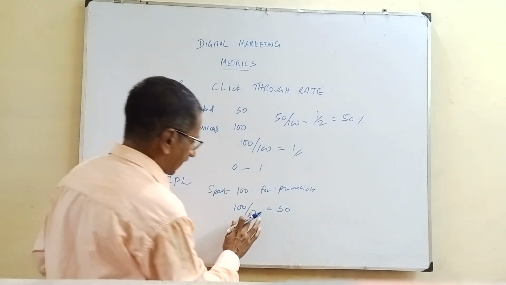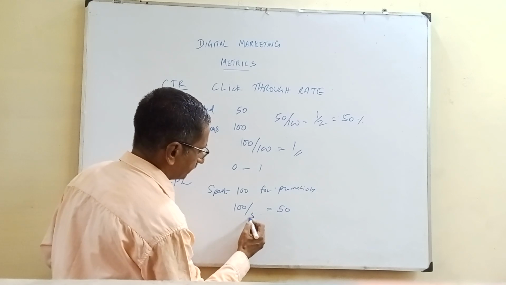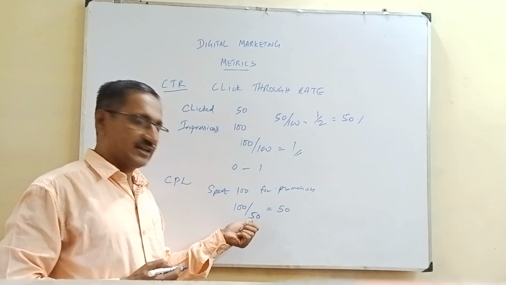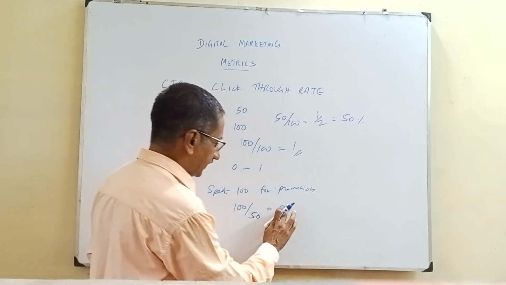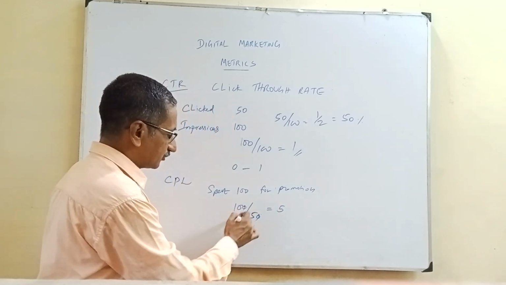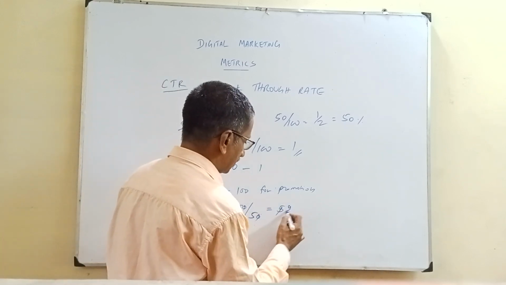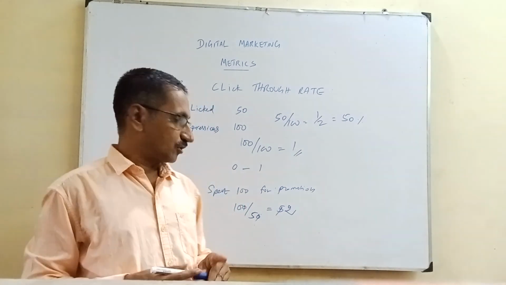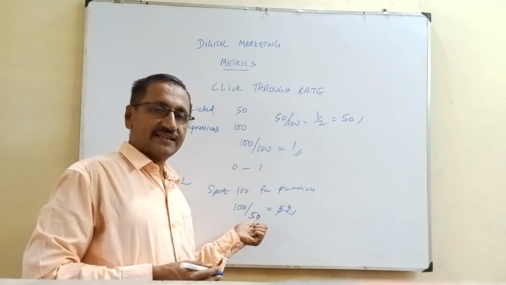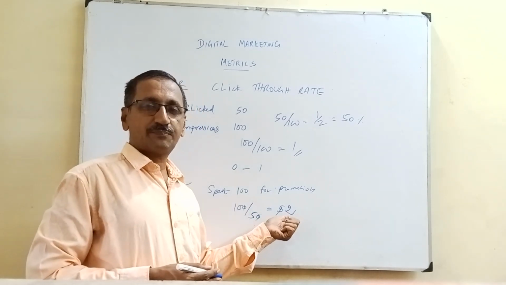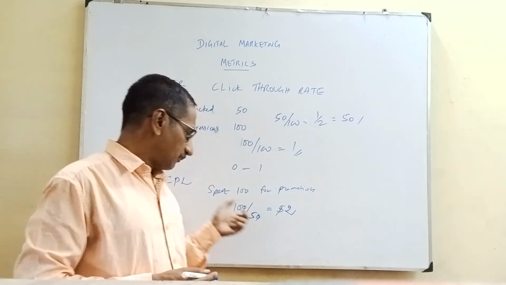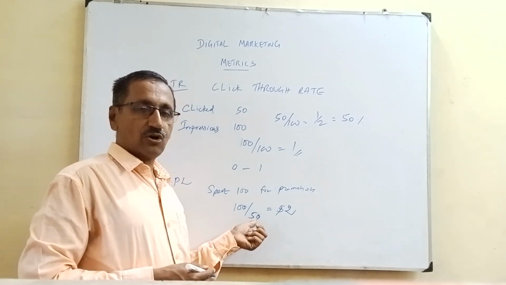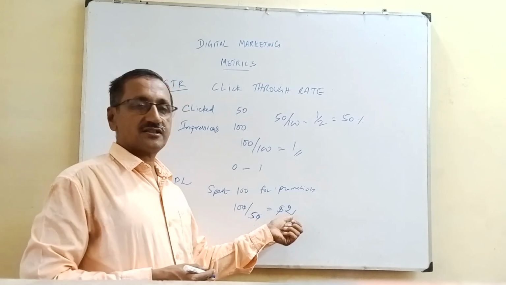Okay, suppose I have some 50 leads. The moment I get 50 leads, the cost will be 2 rupees. So you can see here, for every lead I spend only 2 rupees. So as the number of leads increases, your cost per lead also decreases. The amount which you spent, divided by the number of leads which you got, will give you the cost per lead.